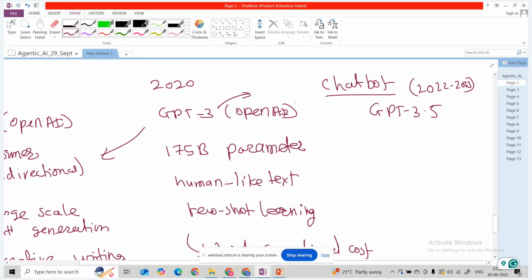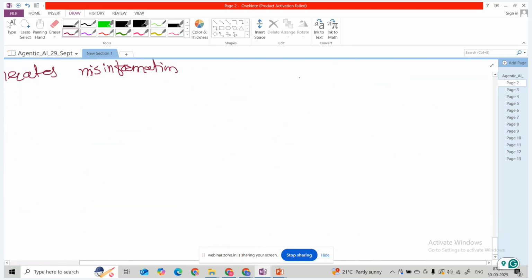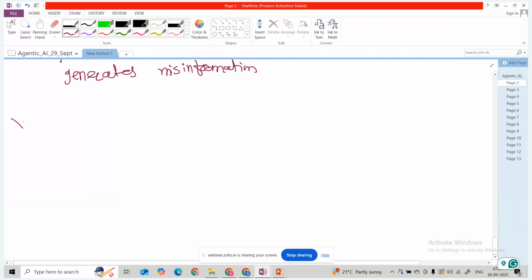Let's suppose we are in 2025, but the data is cut off and trained only up to 2023-24, so it will not give the recent data. This is the limitation of this GPT application, the LLM model. But from here onwards, ChatGPT captured the attention, and it has a great capability of doing things from the ground up. That is the reason the whole AI world changed with ChatGPT 3 and 3.5.